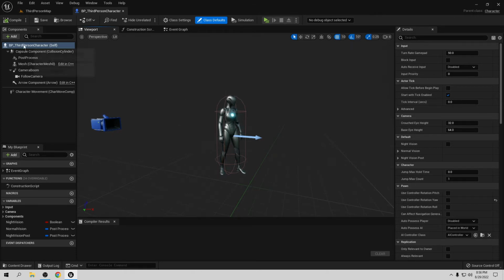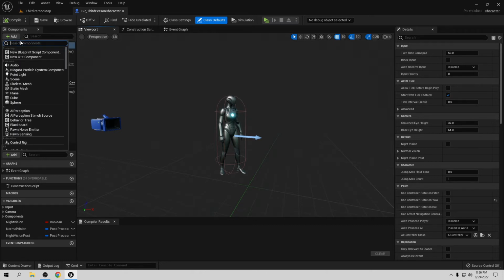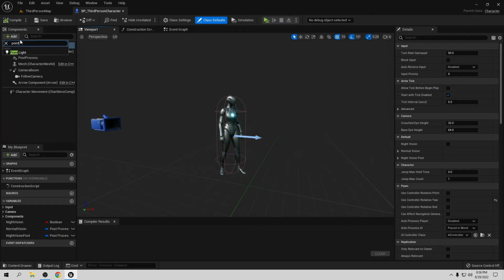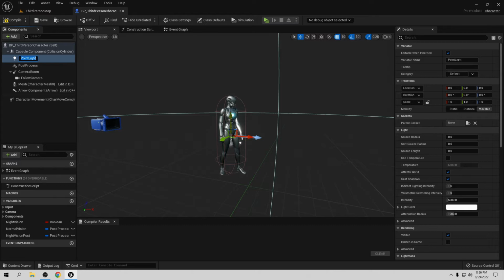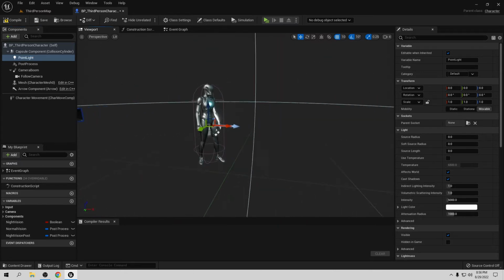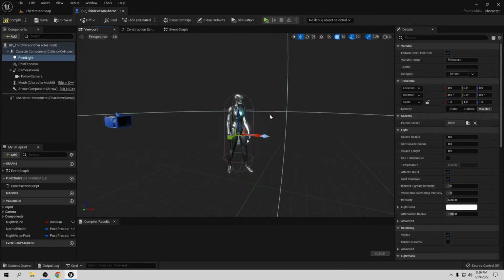And here, if you check this, you can add a point light. If you click in here, you have this radius, so it's going to be really great. You can put more or less, depending on how you like it.